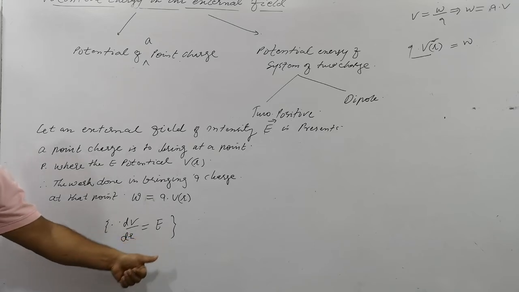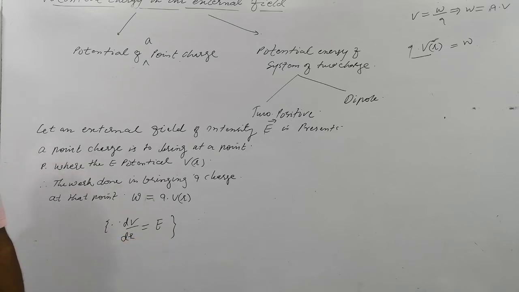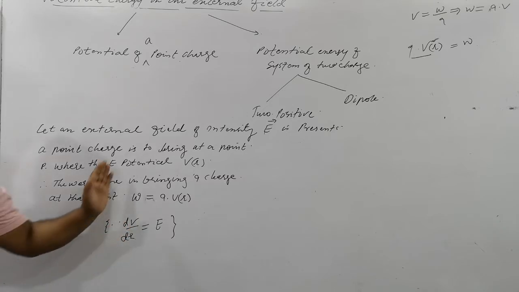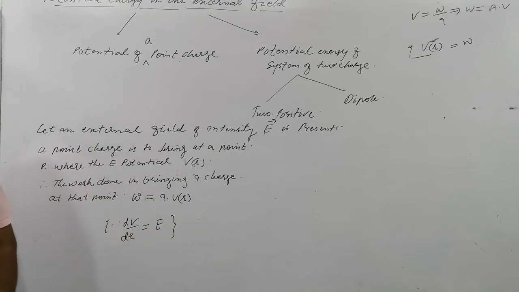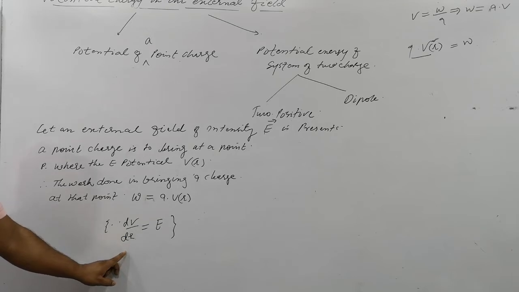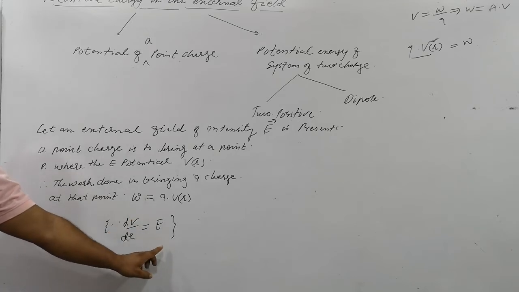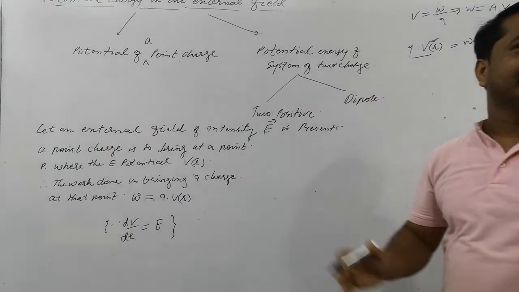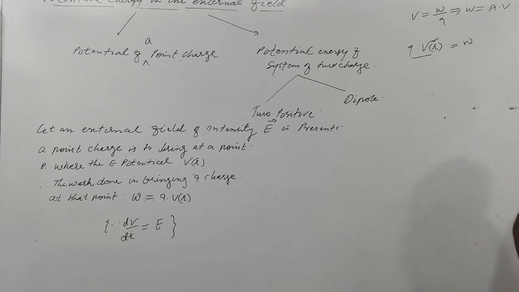Oppositely, on the left side is the derivative. If I transfer dr to the right side, then this will be an integral, right? dV by dr is the derivative on the left; if dr is transferred to the right side, it becomes the integral of E. We can say E is the derivative of V, and V is the integral of E. Is that clear? Just like left side plus becomes right side minus, the same happens here. The derivative of potential is field; oppositely, the integral of field is the potential.